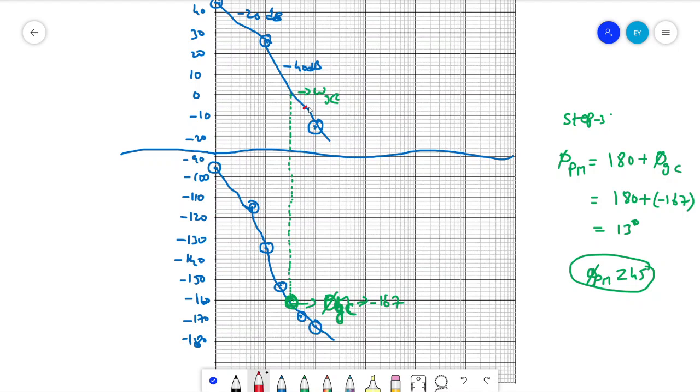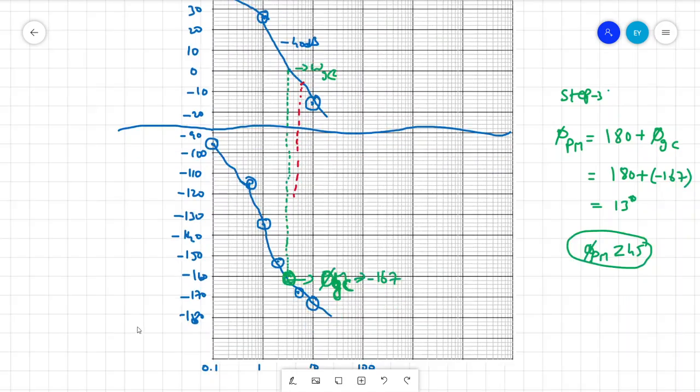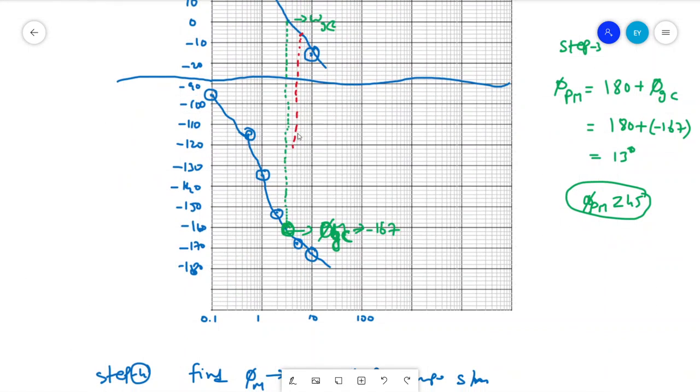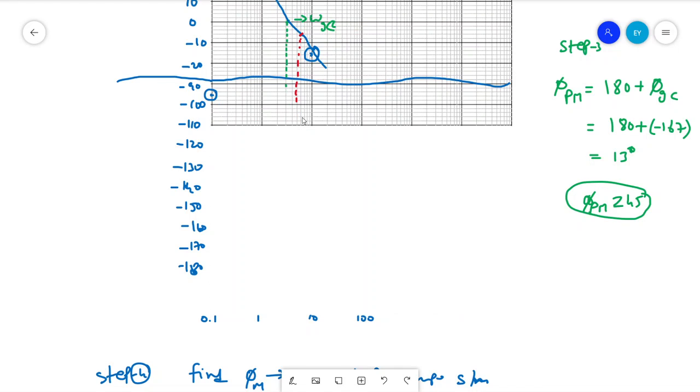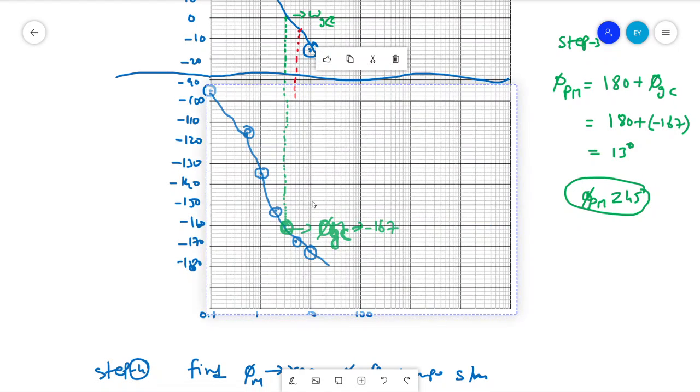What is the frequency at which we got this? I am just writing with free hands, more or less. If you draw a straight line with a scale, you may get the frequency as 5.6.